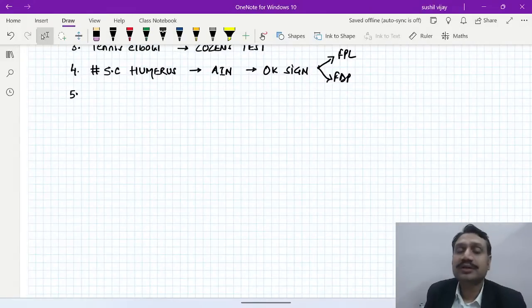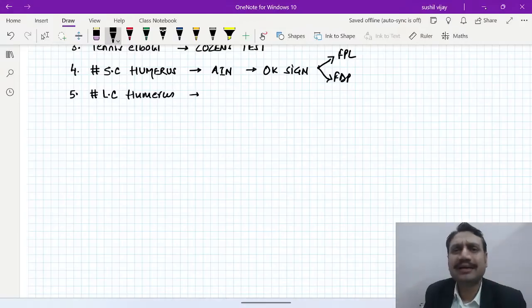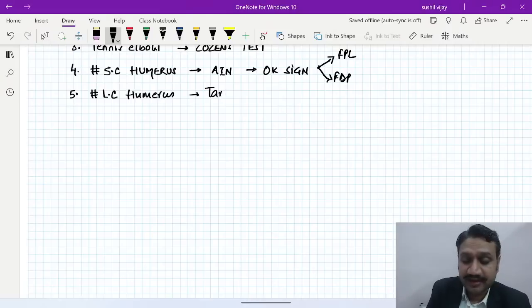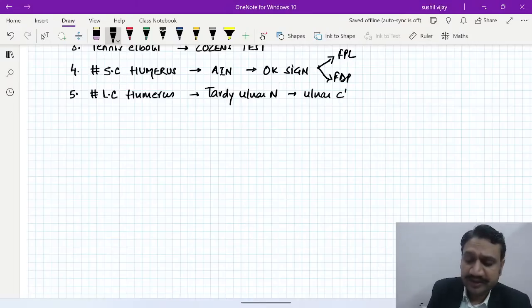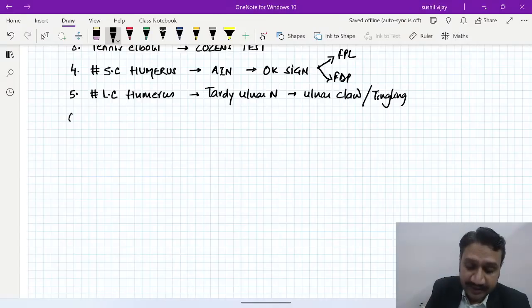Then we talk about the injury, the fracture of the lateral condyle. So please remember, in the fracture of the lateral condyle of the humerus, there will be no named clinical test, but we know that the nerve involved is a late involvement of the ulnar nerve, leading to what kind of problem? There will be ulnar claw, or there will be ulnar nerve tingling. So I am putting this here with the supracondylar so that things remain in mind. Supracondylar AIN, lateral condyle, the tardy ulnar nerve palsy. Then we go a little up.